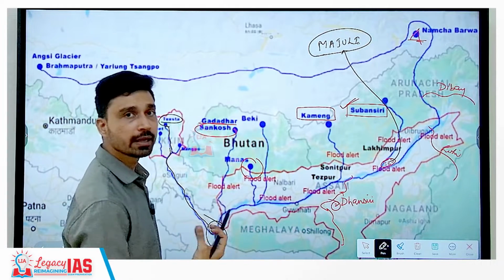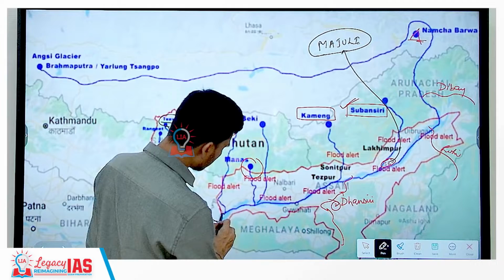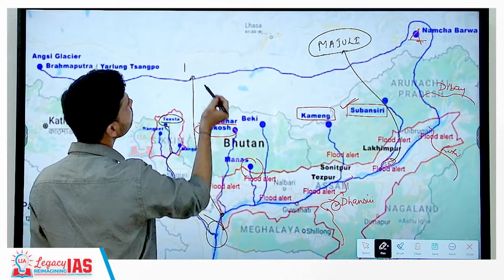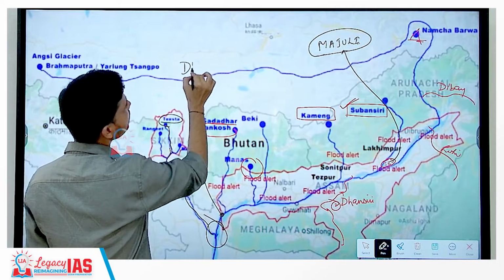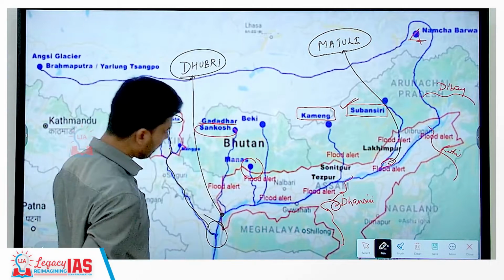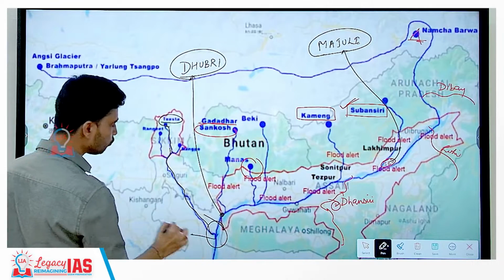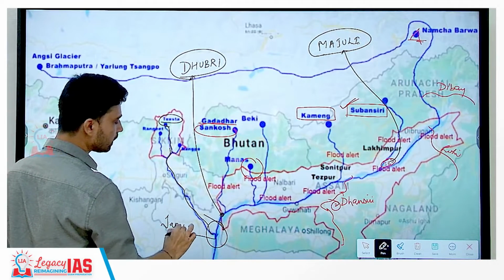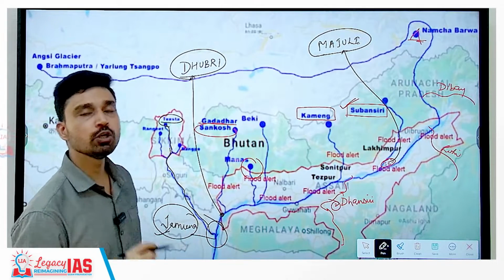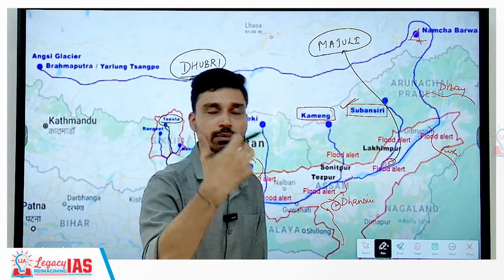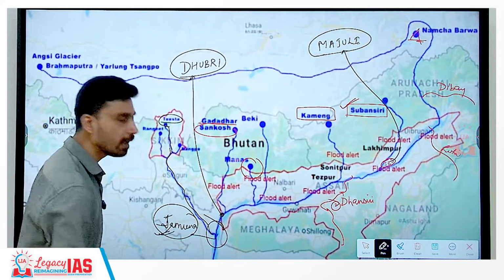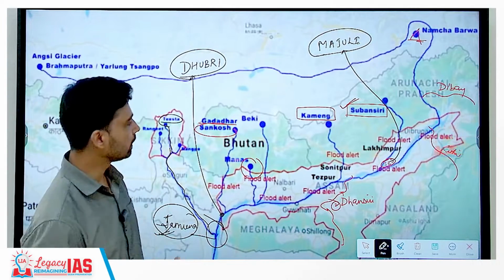The question can be asked, where Brahmaputra River enters into Bangladesh? And the answer will be, it enters Bangladesh at the place in Assam which is called as Dhubri. And after entering into Bangladesh, the Brahmaputra River again is known by another name. In Bangladesh, people call this river as a Jamuna river, not Yamuna. Yamuna is a tributary of Ganga River, that is different. Brahmaputra River is called as Jamuna in the Bangladesh.